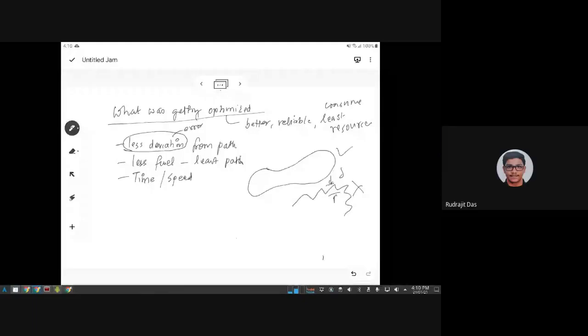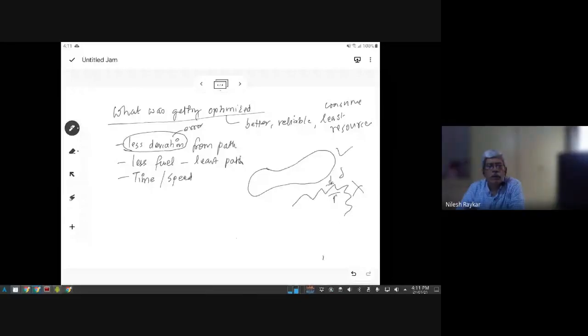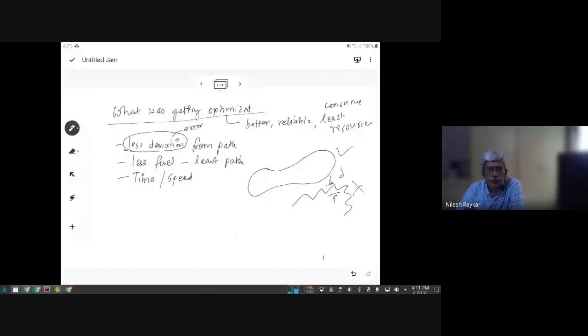So the car may have automatically registered the percentage of error it can handle, so that the number of iterations it will do to detect the path is less, according to the speed of the vehicle. Okay. My question was what is getting optimized here? I got three answers. One is we are reducing the deviations from the mean path. Second is we are minimizing the fuel, and we are maximizing the speed or minimizing the time required to complete one circuit.